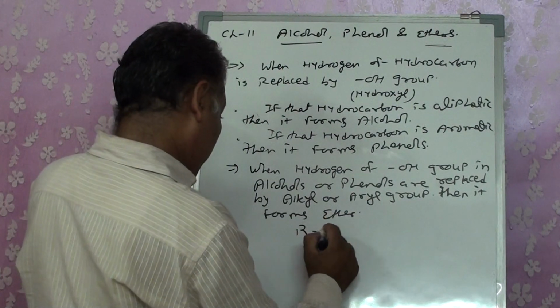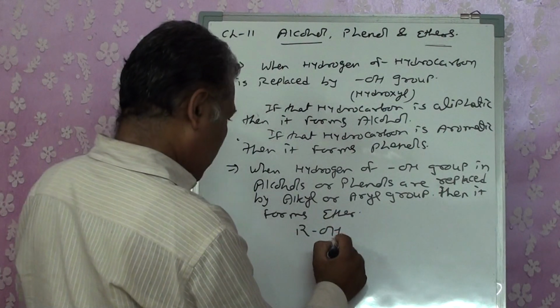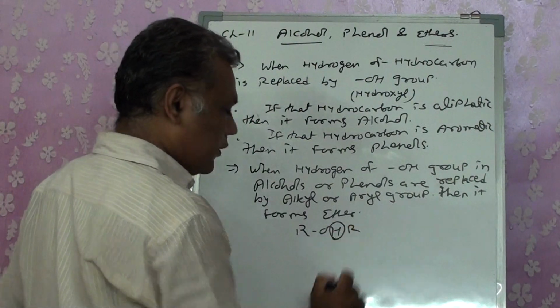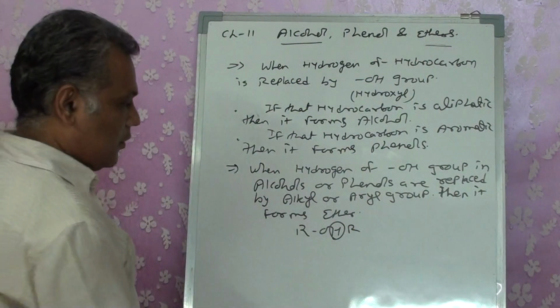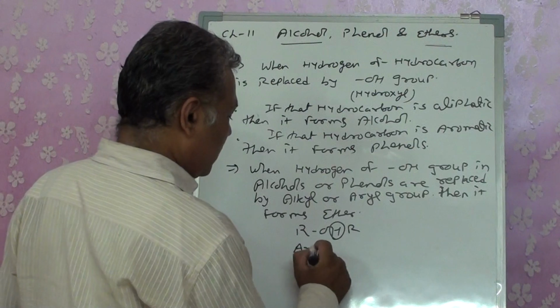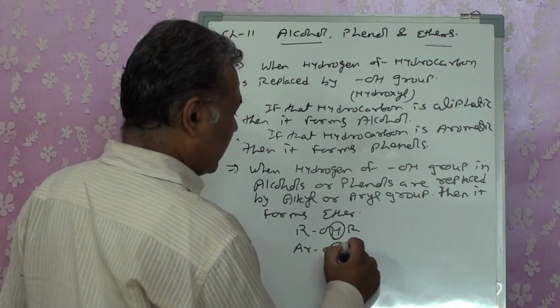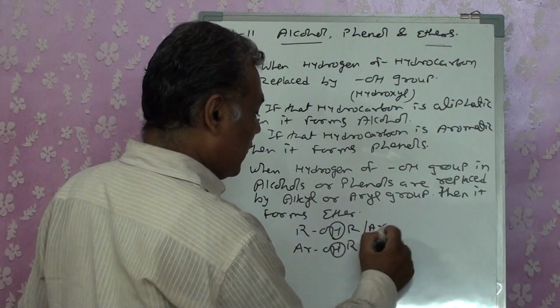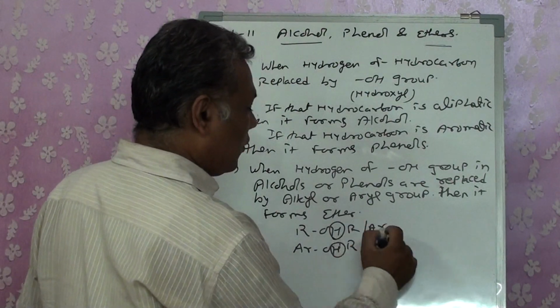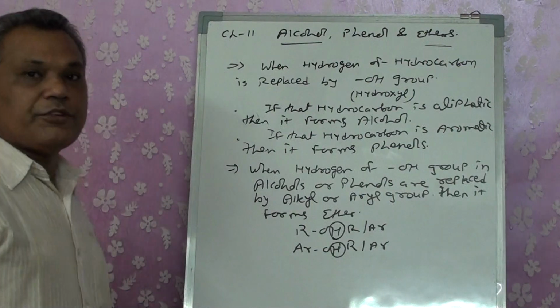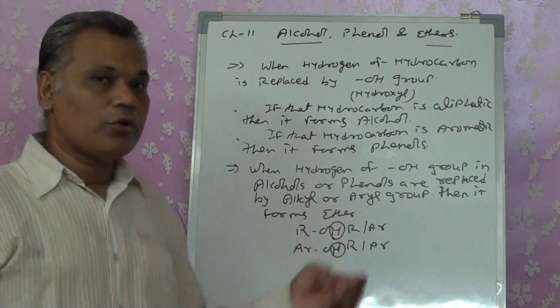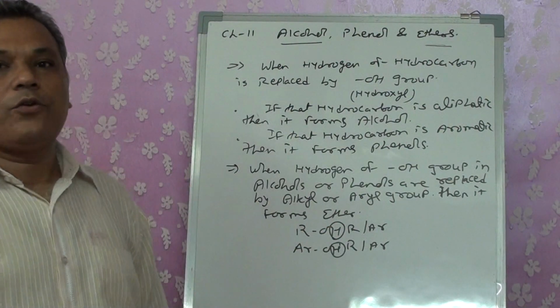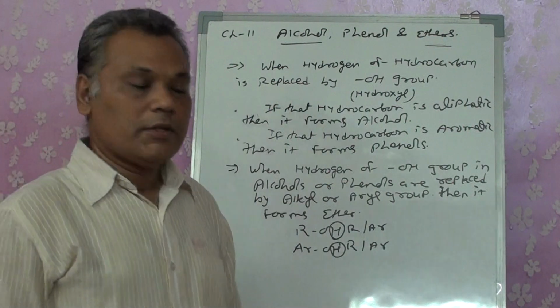It means if I have ROH and its H is replaced by R, or if I have ArOH and its H is replaced by R, or maybe Ar, an alkyl or aryl group, whichever group replaces the hydrogen of the alcohol or phenol, they form ethers, right?